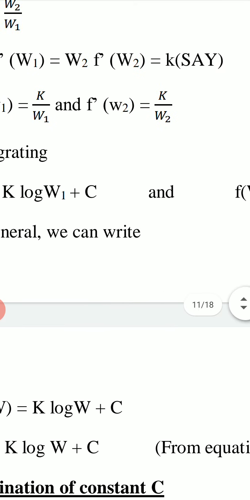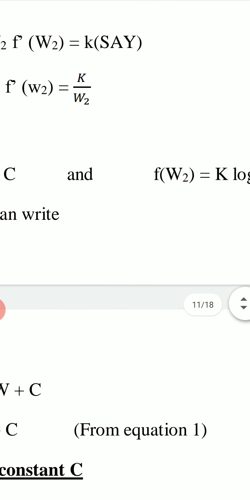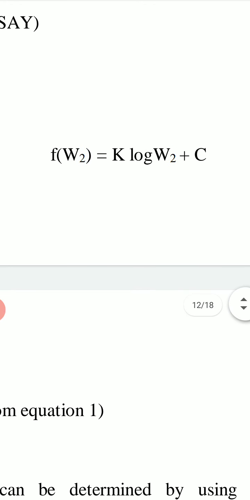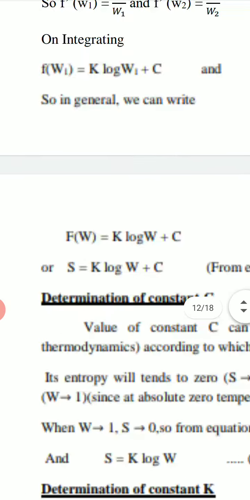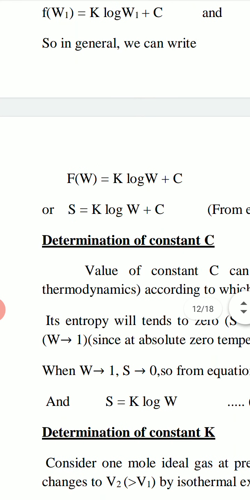Similarly, if we integrate this second equation, F dash (W2) equal to K upon W2, then we get F(W2) equal to K log W2 plus C. And in general, from these two equations we can write that F(W) equal to K log W plus C.